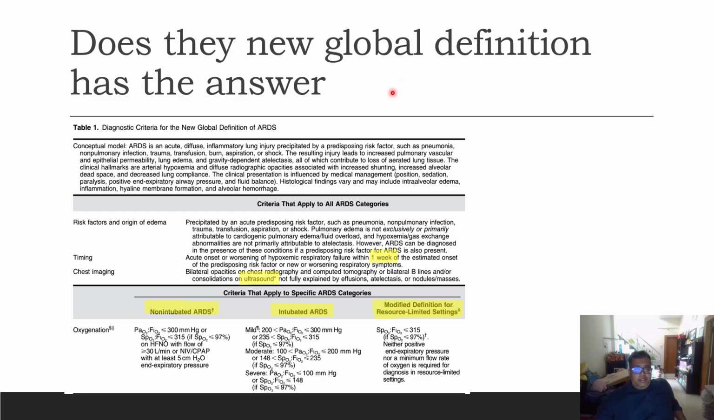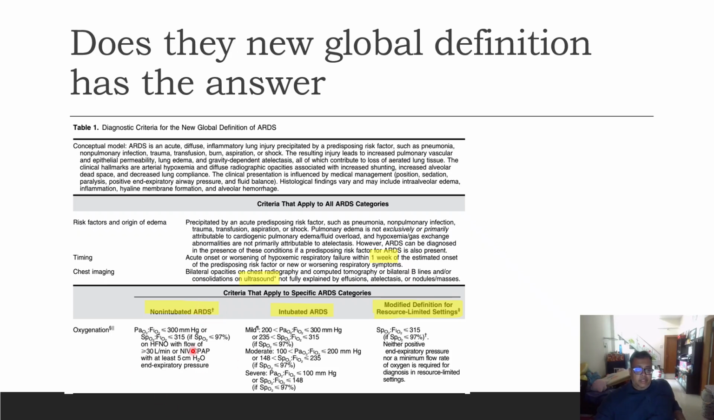If we see the new global definition, the answer comes out as the criteria that apply to all the ARDS categories, as we said, precipitated by an acute predisposing risk factor. Risk factors were as defined, like pneumonia, non-pulmonary sepsis, trauma, transfusion, aspiration, shock. Timing, as we know, is within 1 week of the estimated onset. Chest radiograph: bilateral opacities on chest radiography or CT tomography, or bilateral B lines or consolidation on ultrasound. This ultrasound was included to look for signs which could not be picked up on the chest radiograph. They classified this specific ARDS category as non-intubated ARDS,